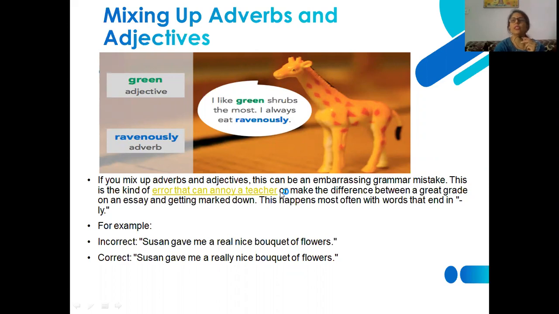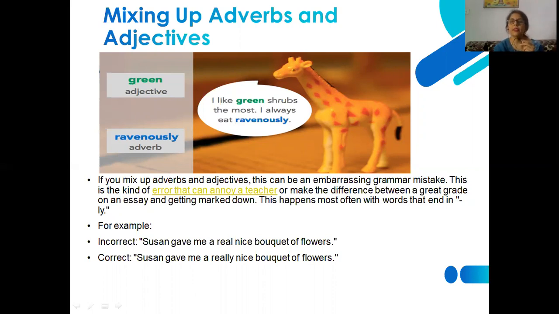Suzanne gave me a real nice bouquet of flowers. Suzanne gave me a really nice bouquet of flowers. In place of real and really, if you are not aware of what is an adjective and what is an adverb, then you may definitely commit these sorts of errors.